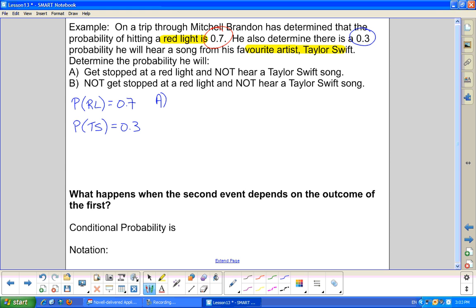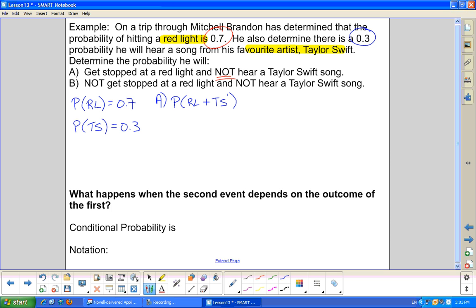So to answer question A, what's the probability he gets stopped at a red light? So that means he's going to hit a red light. So the probability of a red light plus not, okay, so not hear Taylor Swift. So it's really Taylor Swift prime because we don't want to hear her.